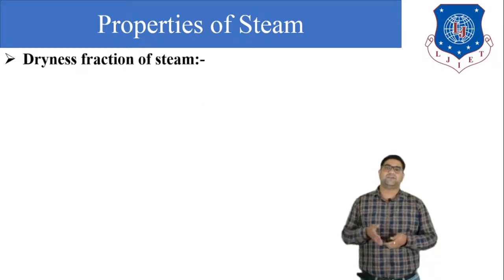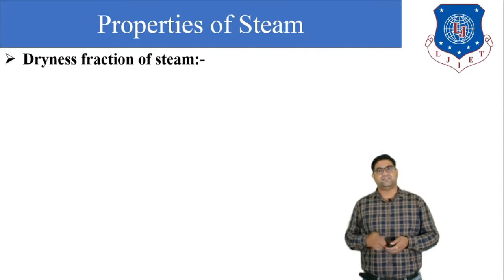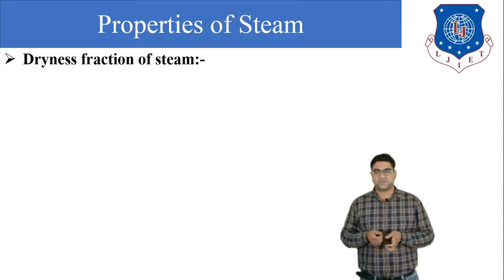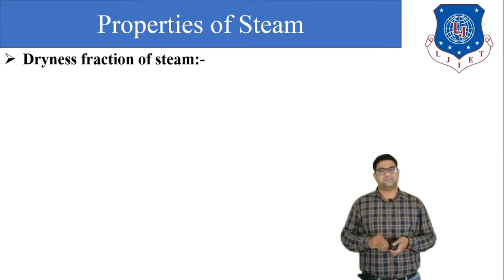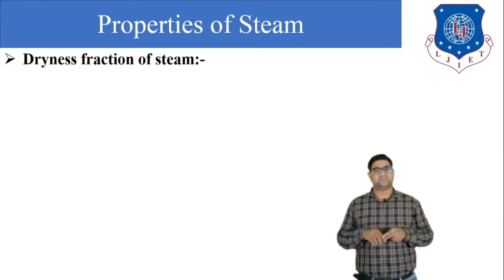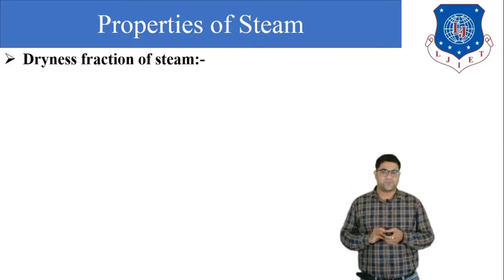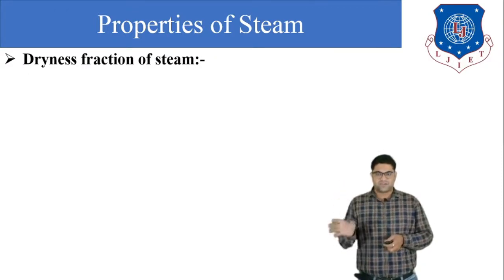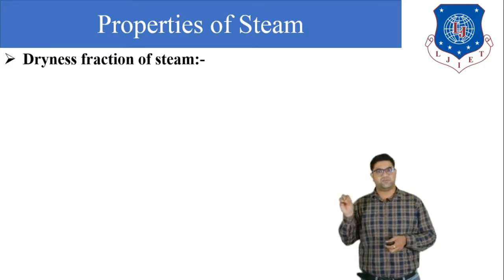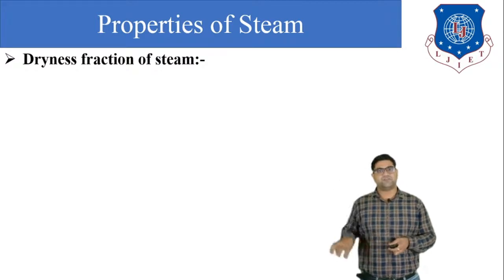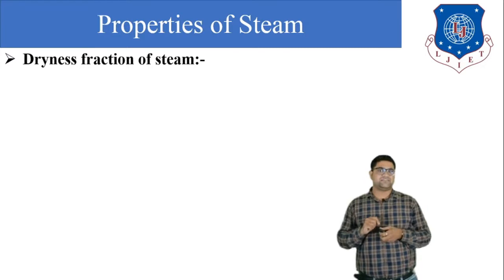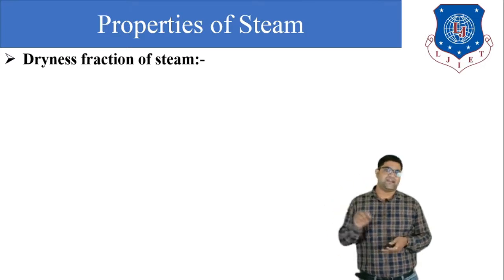Now next we are going to discuss the dryness fraction. What is the meaning of dryness fraction and what is its application? We know in the wet steam there are steam particles and water particles. So wet steam is the mixture of steam and water. How much steam is present in the wet steam? Or we can say, how much of the molecules of steam are present in the total amount of wet steam, that is indicated by the dryness fraction.